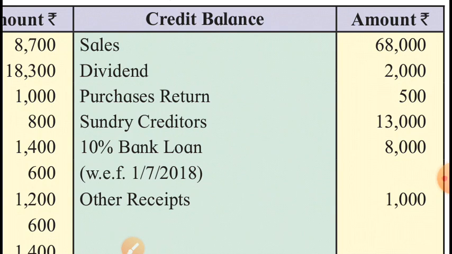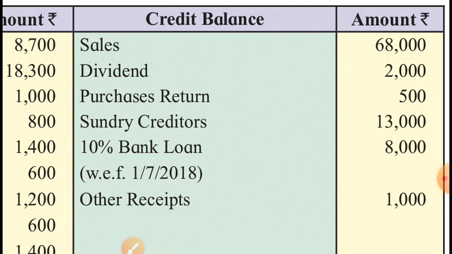But the bracket says that the loan is taken on 1st July 2018, with effect from. It means the loan is effective from 1st July 2018. So from 1st July 2018 to 31st March 2019: July, August, September, October, November, December, January, February, March.